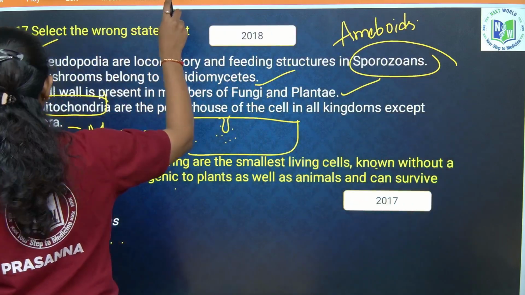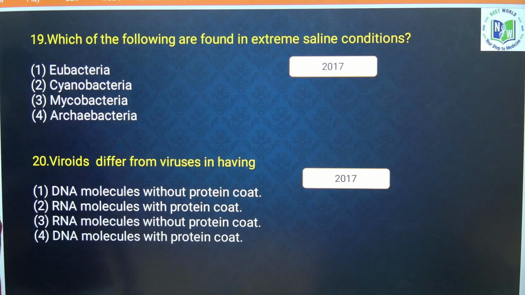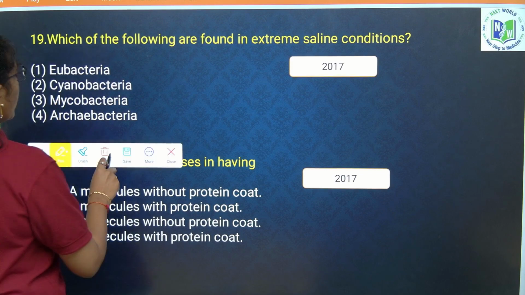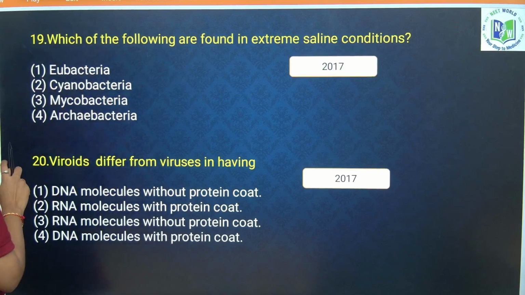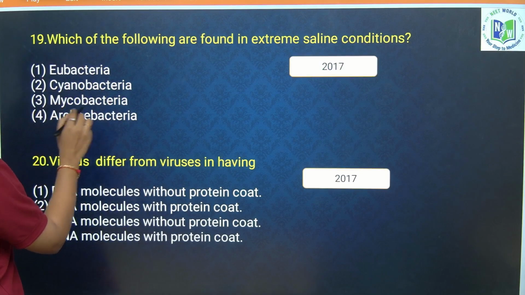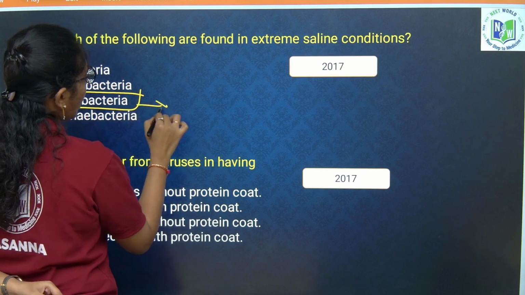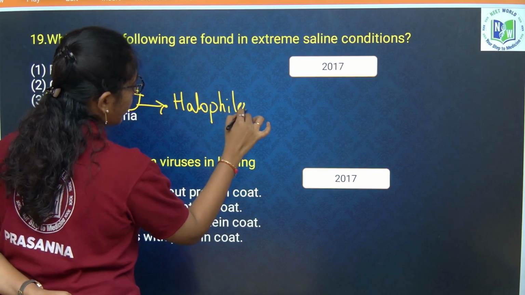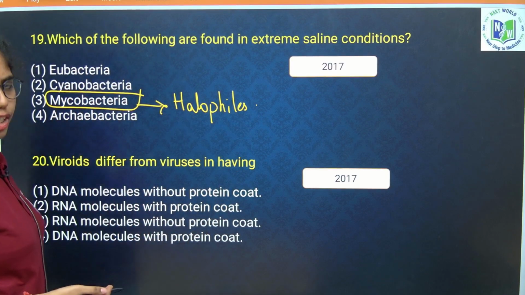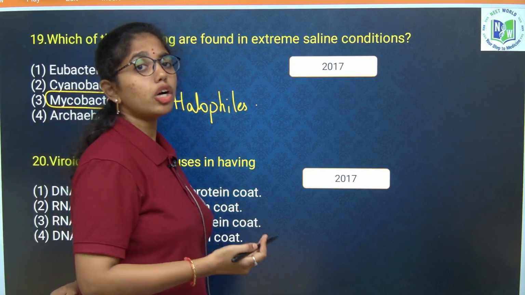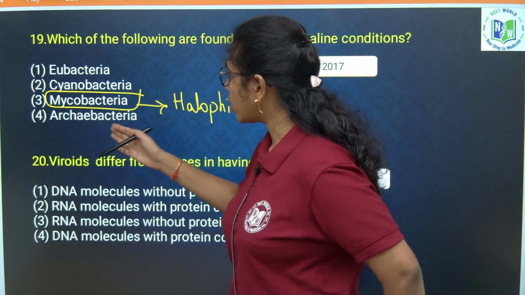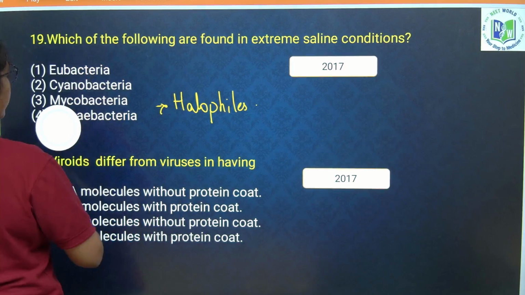Next, which of the following are found in extreme saline conditions? Halophiles. Halophiles, thermoacidophiles, and methanogens belong to which group of bacteria? They belong to Archaebacteria.